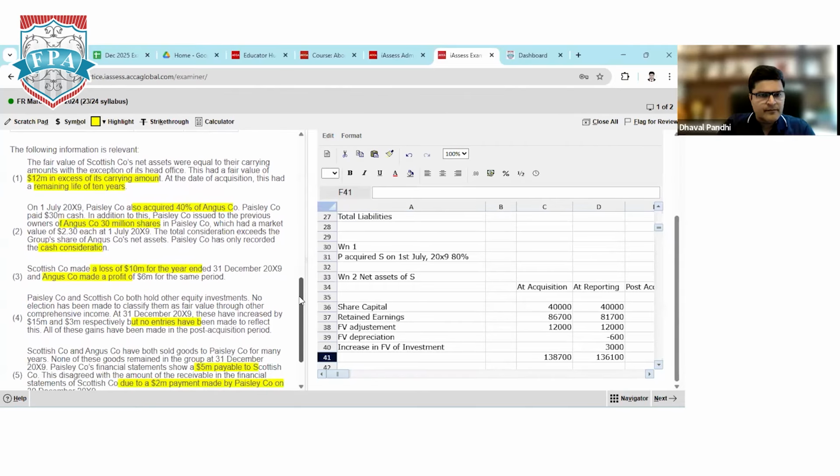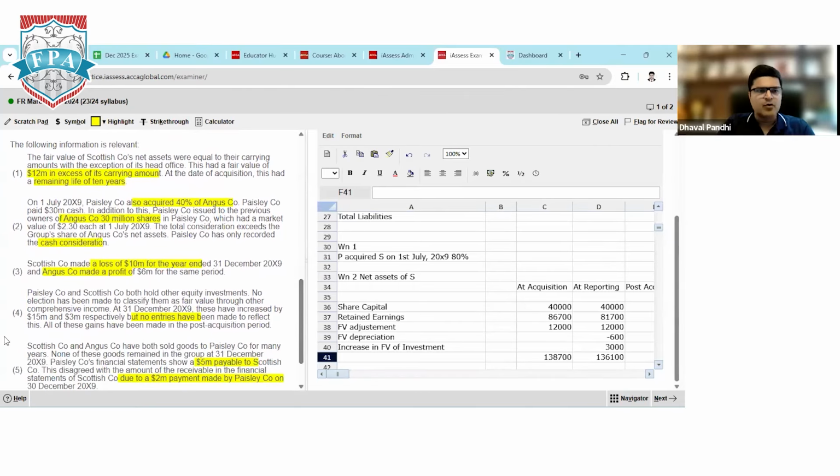Over here. So both the companies have made investment outside the company and which is not designated as fair value through OCI. So that investment was measured at fair value through P&L. So parent company has made a gain in investment 15 millions and subsidiary got benefit of 3 million. Clear, Sagar?